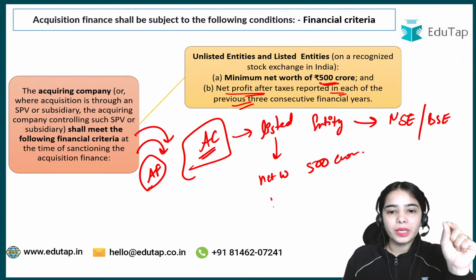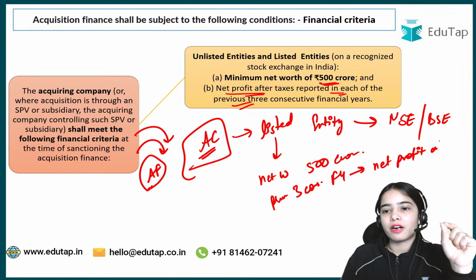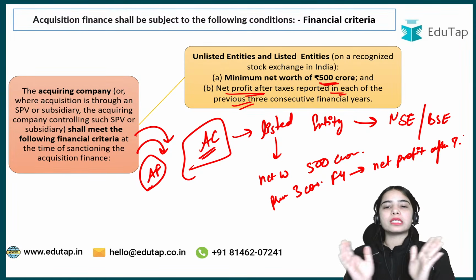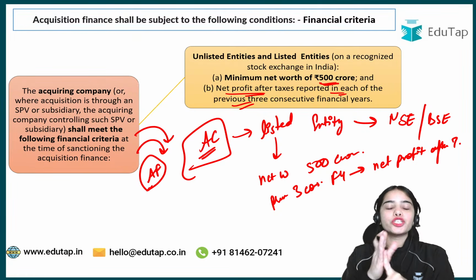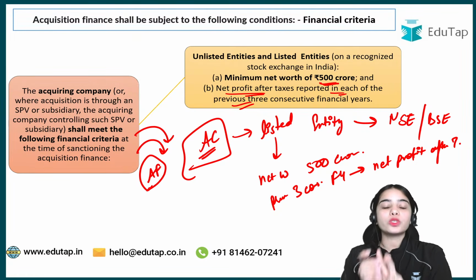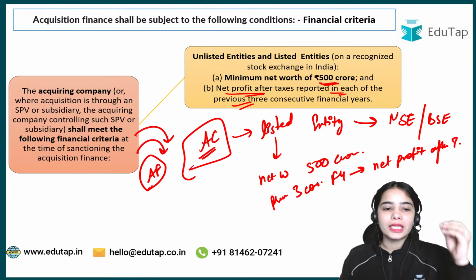So if it is a listed entity, it should have a minimum net worth of 500 crores and a net profit after taxes in the previous 3 consecutive financial years. That is the idea.